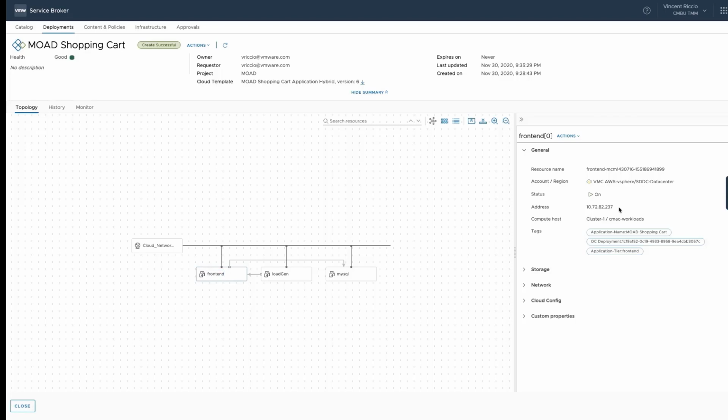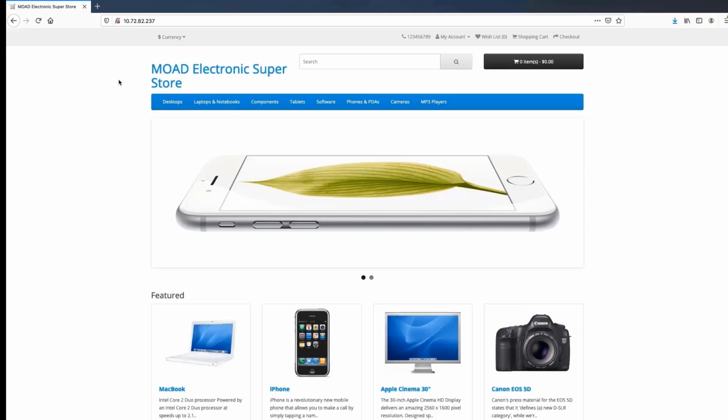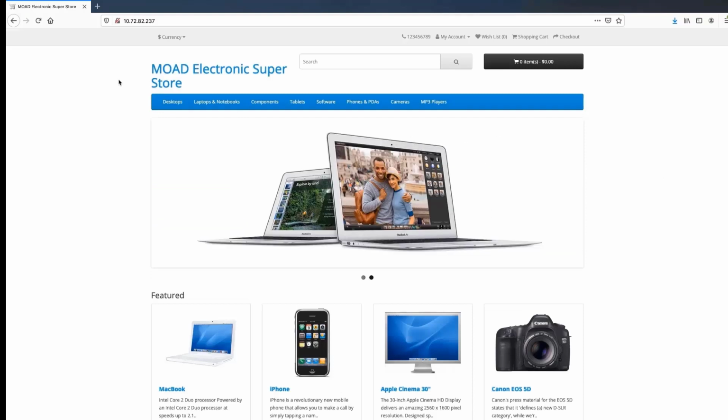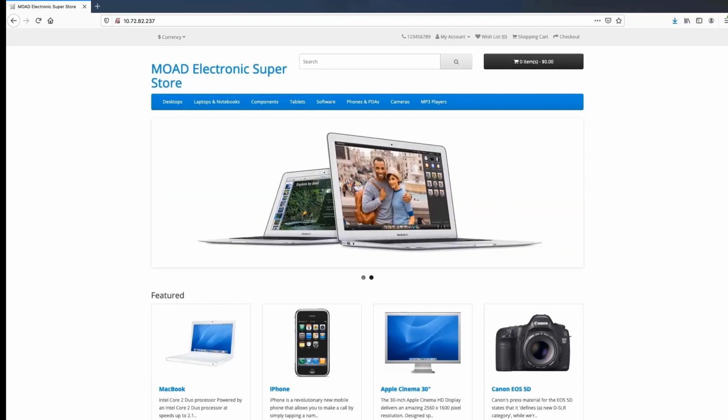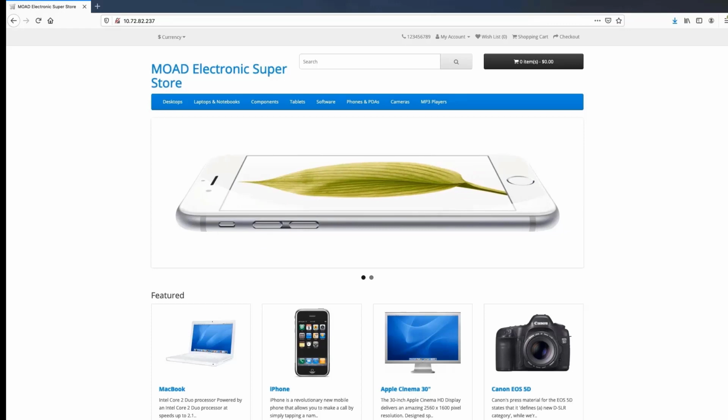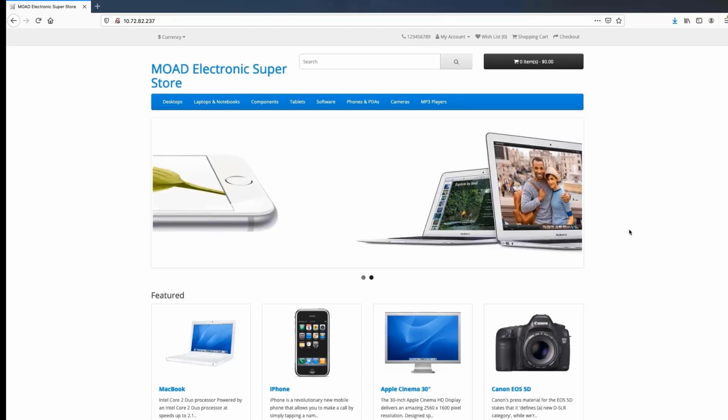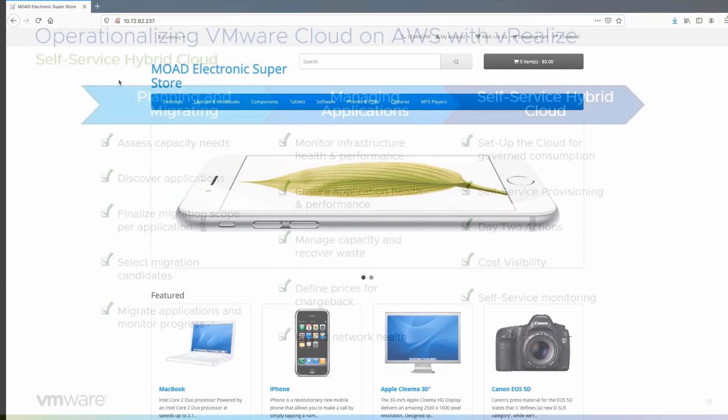What I'll do is I'll click the front end server because that's my web server, and I just want to take that IP address and plug that into a web browser and see if the MOAD shopping cart application was successfully deployed or not. And there it is at the 10.72.82.237 address. So it looks like our MOAD shopping cart application was successfully installed just by tweaking that blueprint, sending it over to VMware Cloud on AWS, and now we have it in our hybrid cloud.